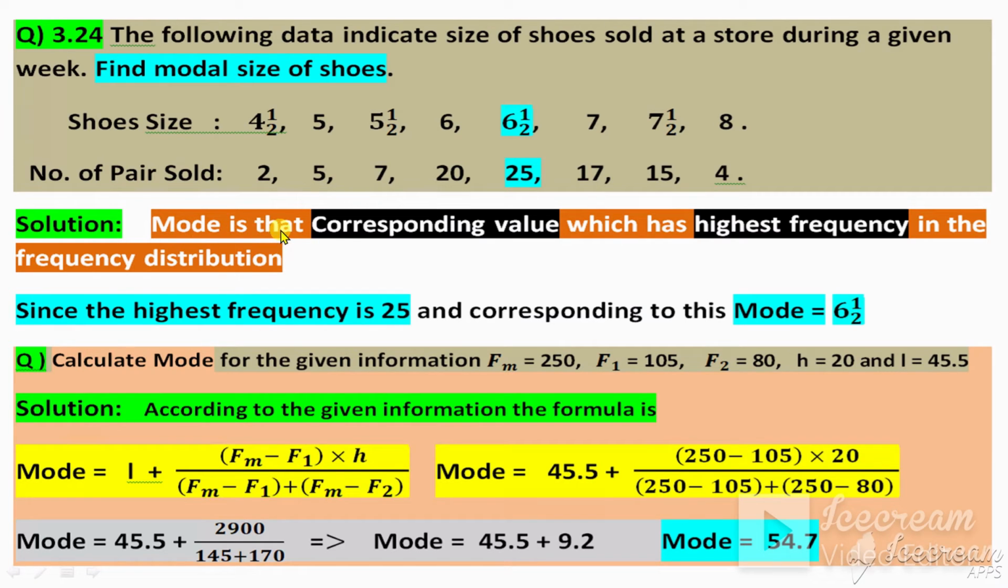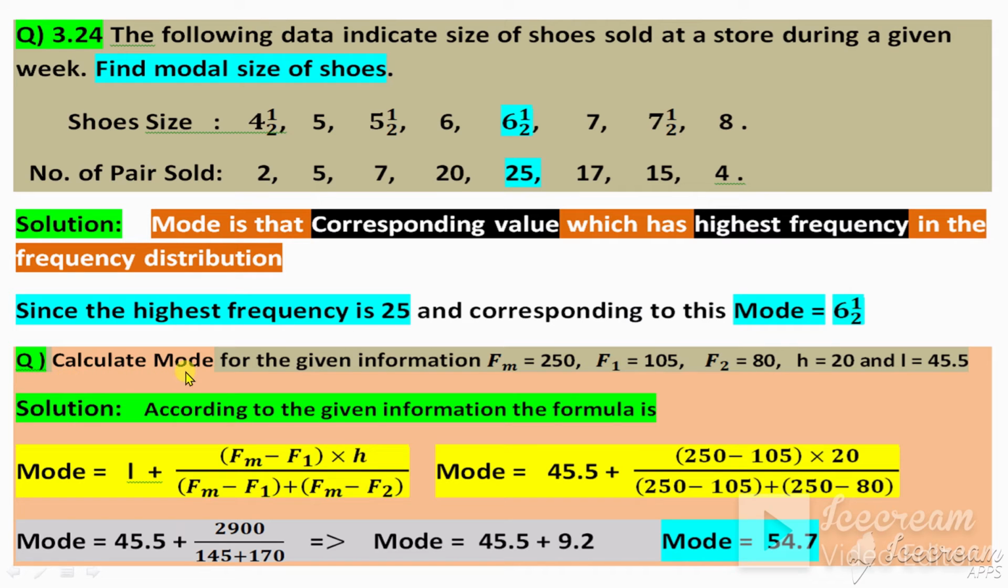Solution: mode is the corresponding value which has the highest frequency. So first consider the frequency. Which frequency is highest? 25 is the highest frequency, and corresponding to 25, 6.5 is the mode, because the mode is the corresponding value to the highest frequency. Since the highest frequency is 25 and corresponding to this, mode is equal to 6.5.